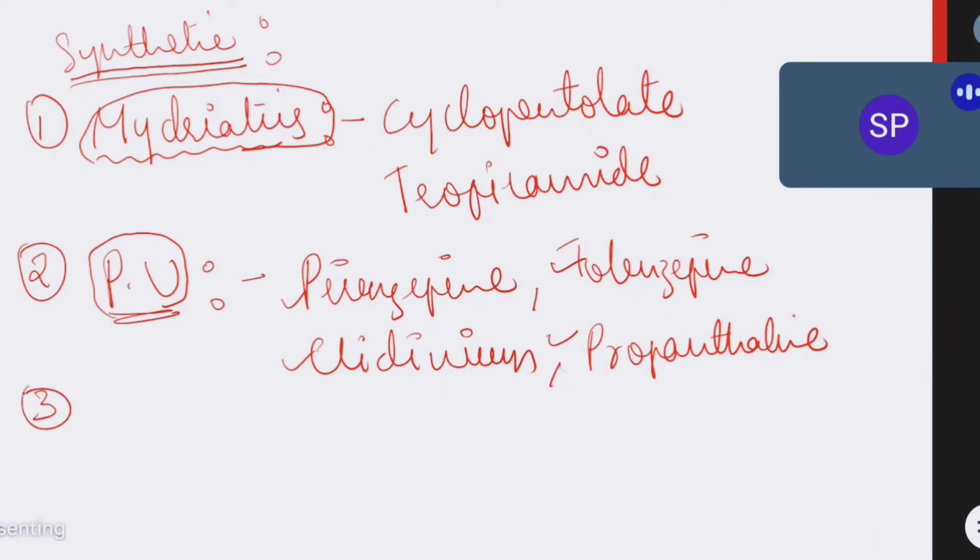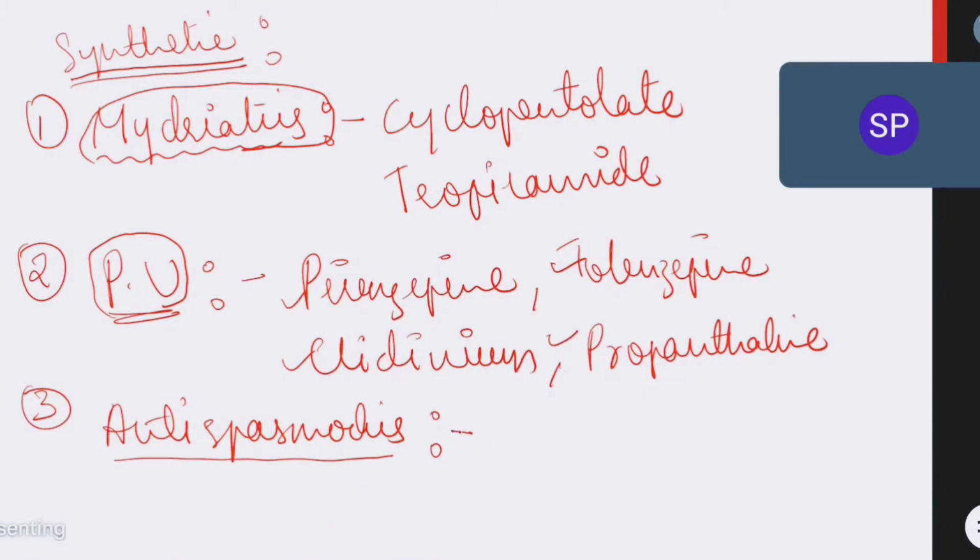The third class of antimuscarinic synthetic agents are antispasmodics. Very, very important. Antispasmodics are the drugs which decrease abdominal pain or abdominal cramps. Skeletal muscle or smooth muscle spasms will cause pain.